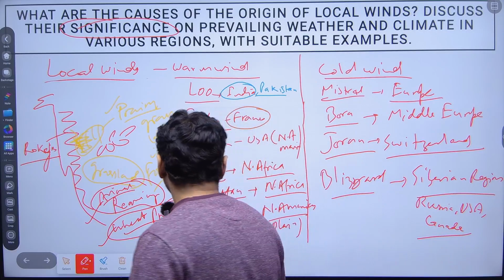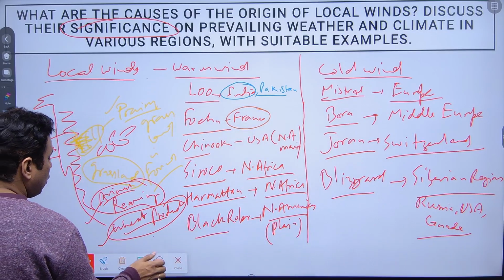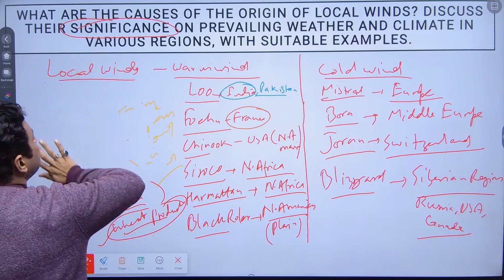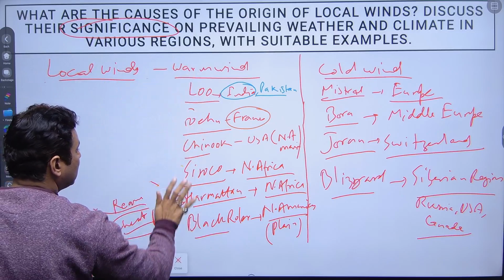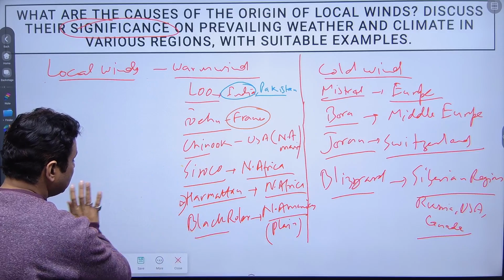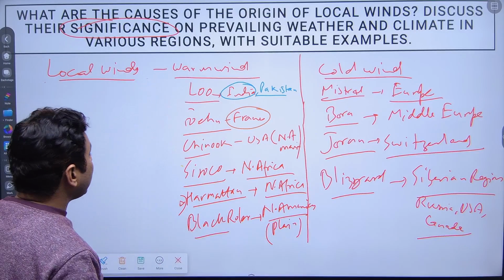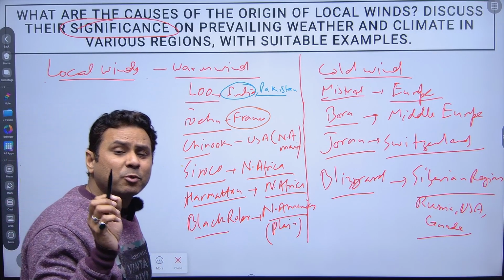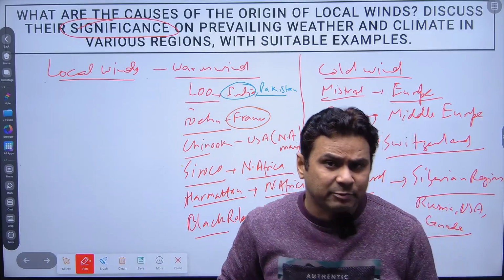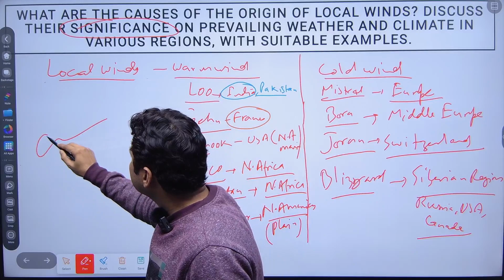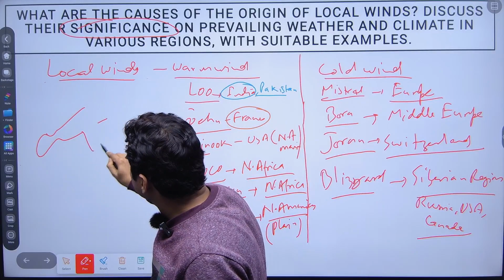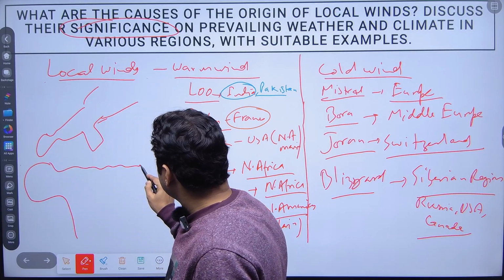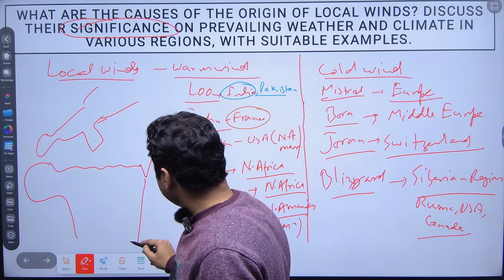Now we'll talk about the Sirocco. Sirocco is a warm wind which is very harsh in the northern African part, and these winds move ahead to the Mediterranean Sea and create a problem for the Mediterranean European countries as well. If you see, here is Africa.